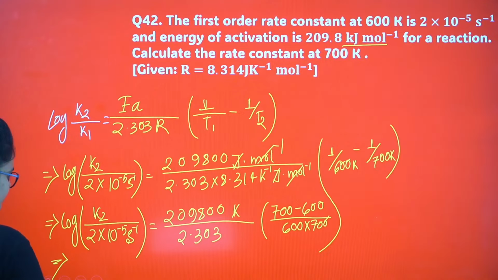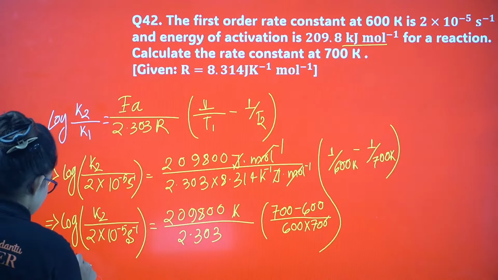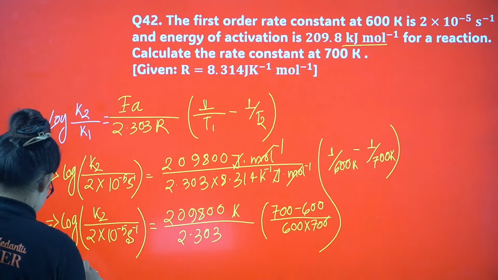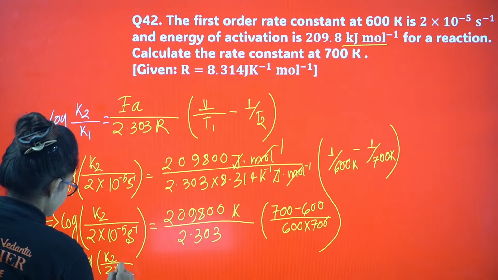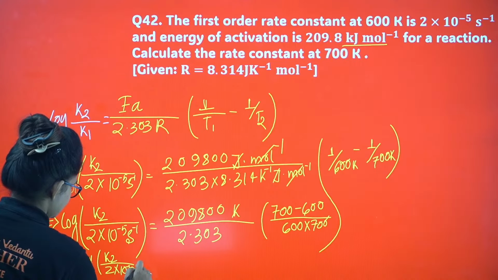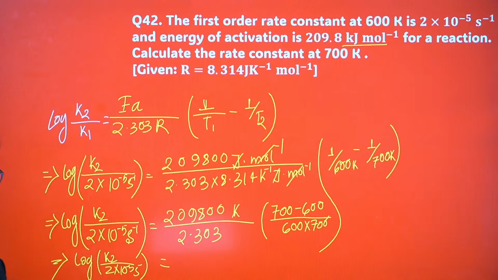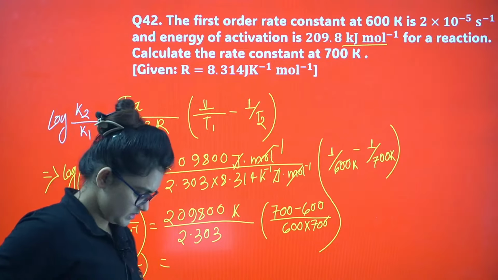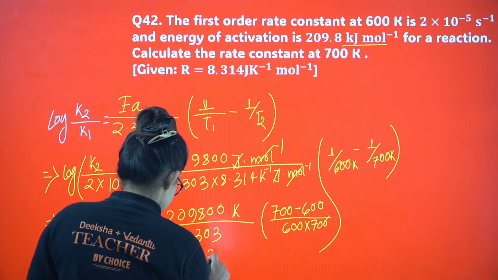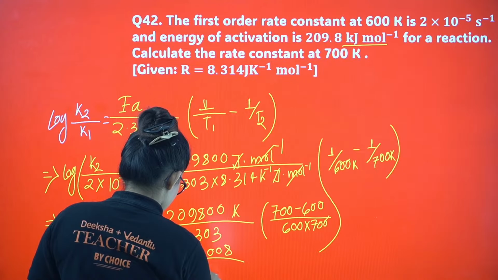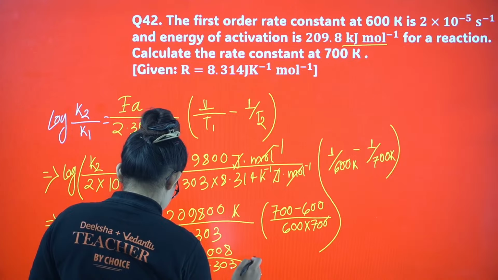So from here, if I just calculate this thing, log K2 by 2 into 10 power minus 5 second inverse, if you calculate this side, you will get something like 6.008 divided by 2.303.